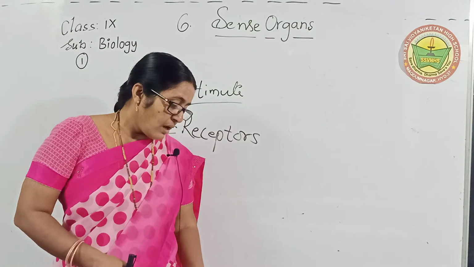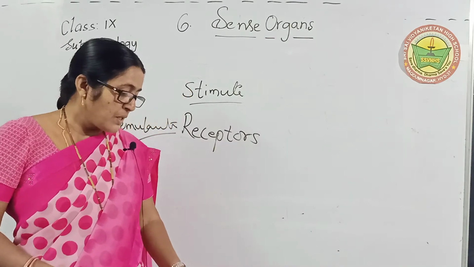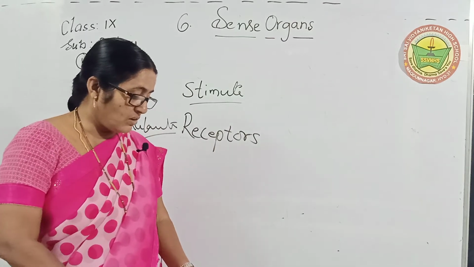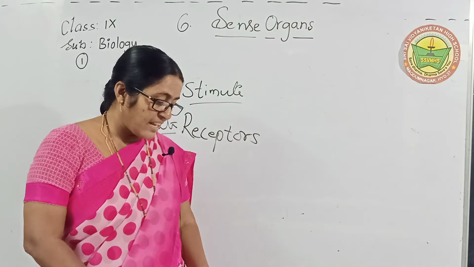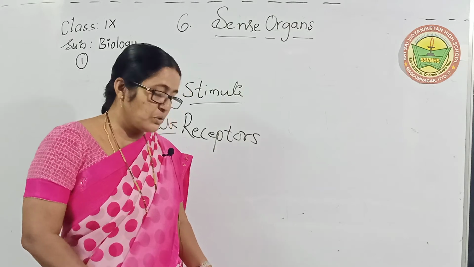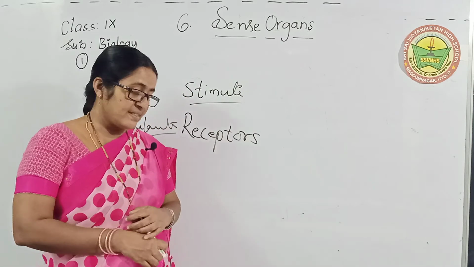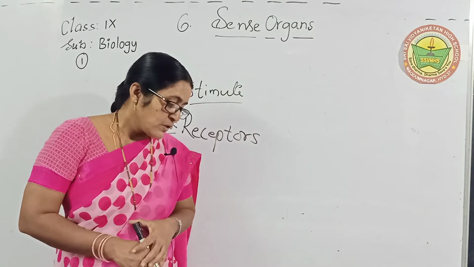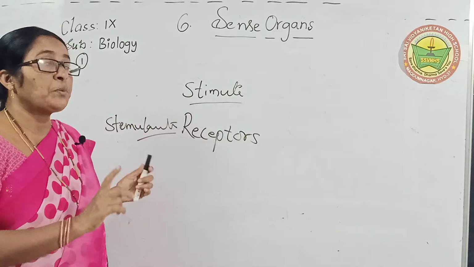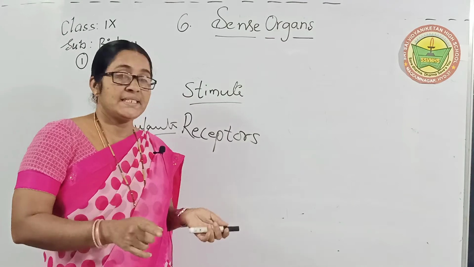What is that converted message called? Sensation. These signals are carried to the brain and processed to create a message. That created message is called sensation.